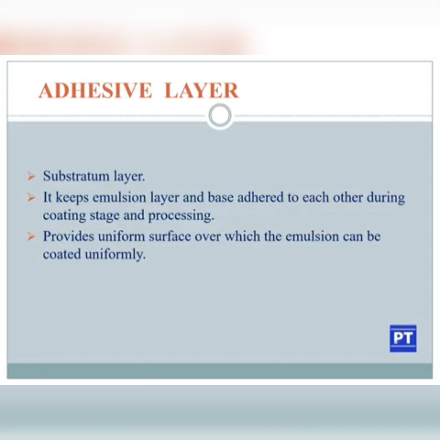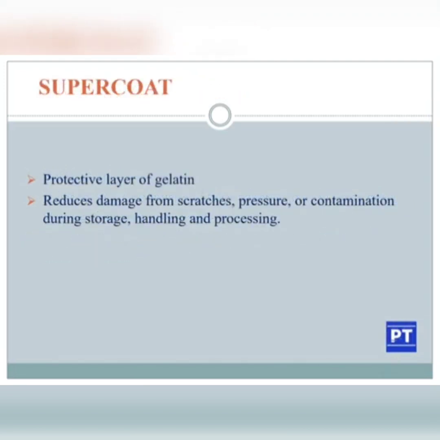Then the supercoat layer. It provides a protective layer of gelatin, and it reduces damage from scratches, pressure or contamination during storage, handling as well as at the time of processing. In order to give protection to the emulsion layer, we are using a supercoat layer, and the supercoat layer gives protection to the film.